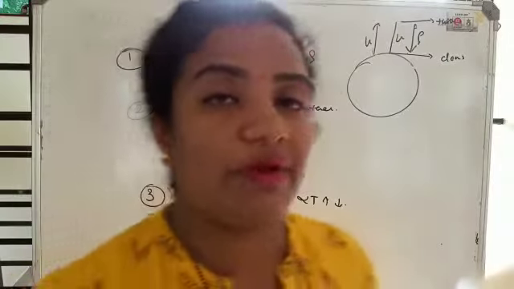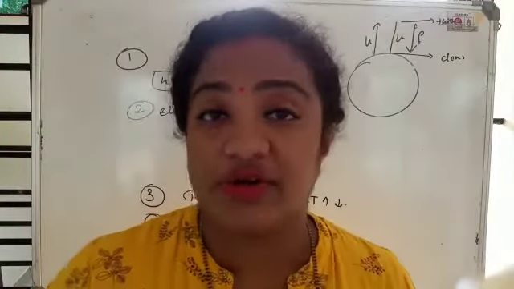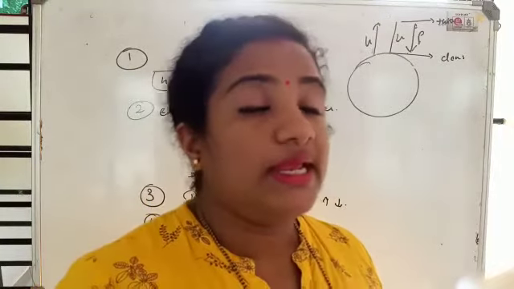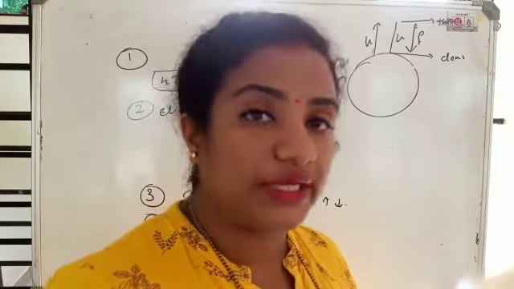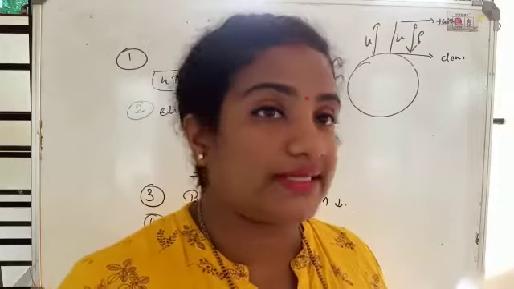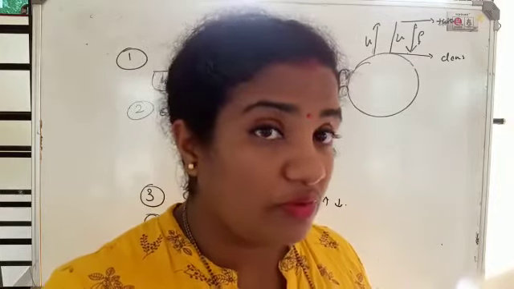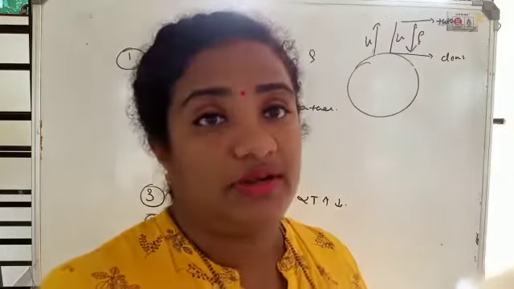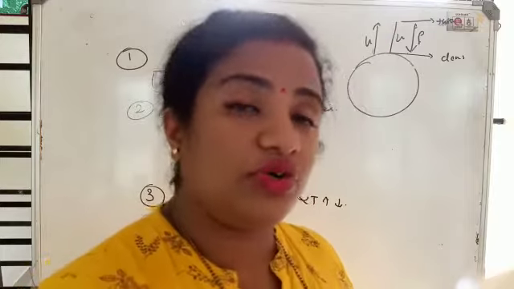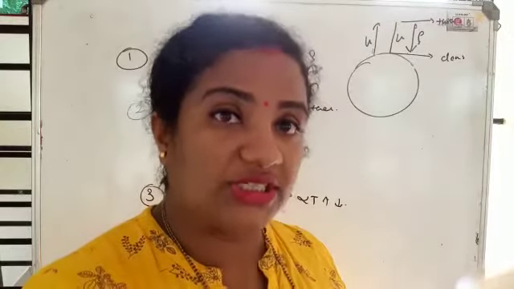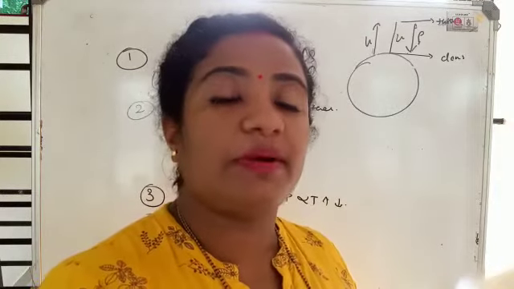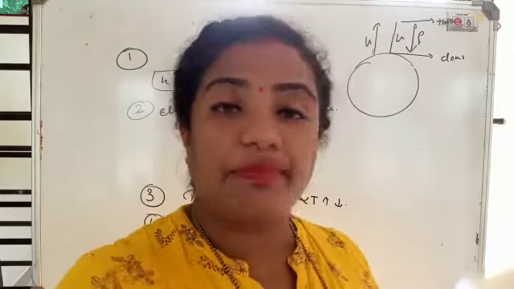When the Torricelli experiment was done, it was mentioned that it was done at 0 degree C, because this 101.3 kilopascal is the pressure value only at 0 degree C. If the temperature changes, that pressure value, 101.3 kilopascal, is not the pressure value at other temperatures. Okay, so 101.3 kilopascal is the pressure value at 0 degree C. If the temperature changes, the pressure value can vary. You have to use that particular pressure value which you will get at that particular temperature.